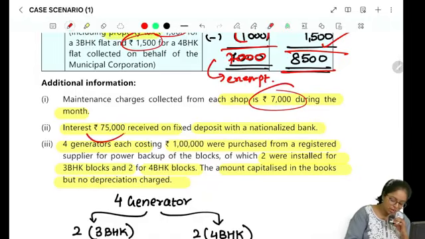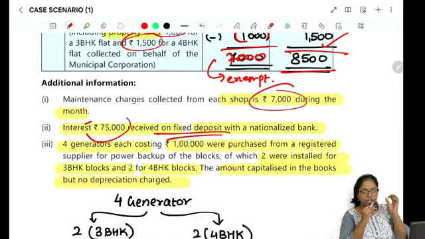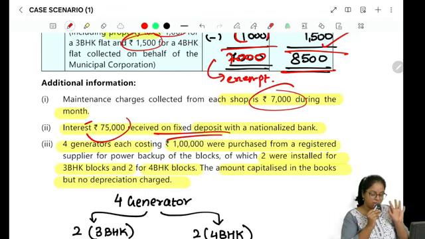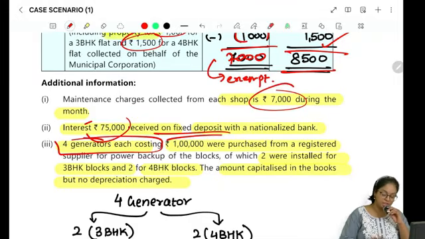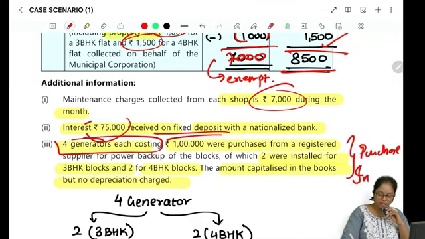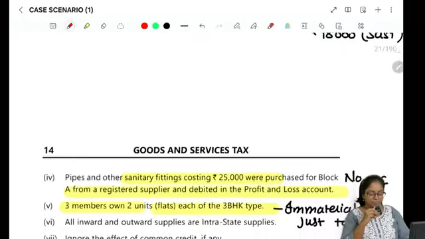Interest is 75,000 that you received on your FD. I already taught you in exemption chapter. Interest, except for that credit card, okay? Interest on loan, interest on advance will all be exempt. So interest on fixed deposit is going to be exempt, right? After that, we have been given information that they have purchased some 4 generators, but this is purchase, which means this is my inward supply. First, let me see if there's any question related to outward supply that has been asked.